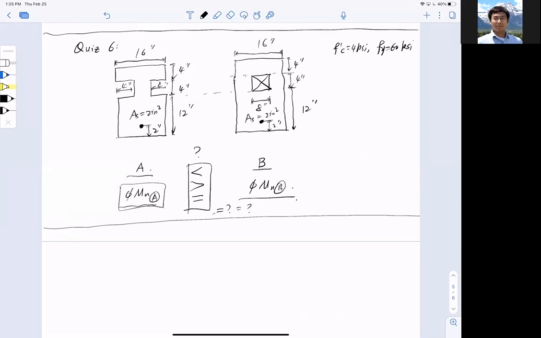And if you want to earn extra credit, you can actually compute it out because this is last year's exam. All right, but I want you to remind ourselves that if I have a section like this, and then I have I-beam like that, right? That's essentially it. They may have the same moment capacity, as long as they have the same openings, right? So you may ask the question why we design them differently if they both have the same moment capacity, and the answer is shear. They may have a different shear capacity when we put the stirrups in them, right? Think of it.